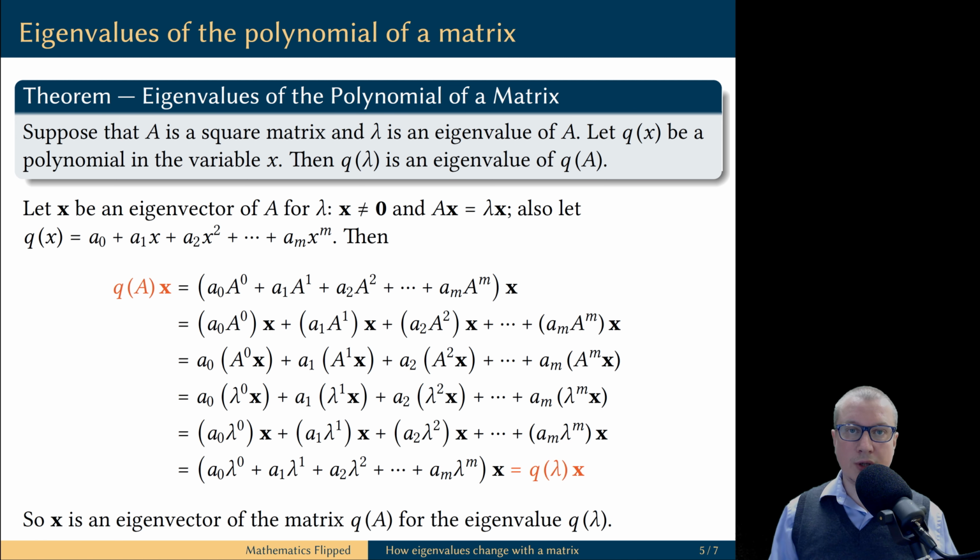lambda. If you look at the beginning and the end of this computation, you see that it tells you that x is an eigenvector for the matrix q of A, and the corresponding eigenvalue is q of lambda. Once again, observe that eigenvectors did not change.